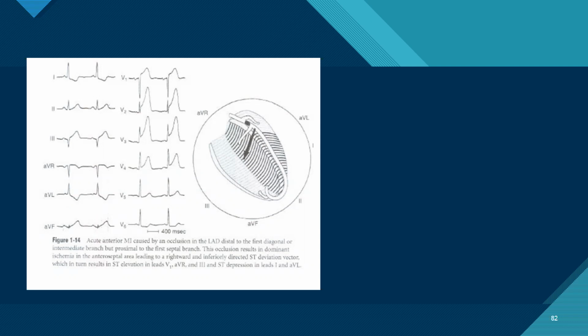So here we can see our axis is directing towards aVL.